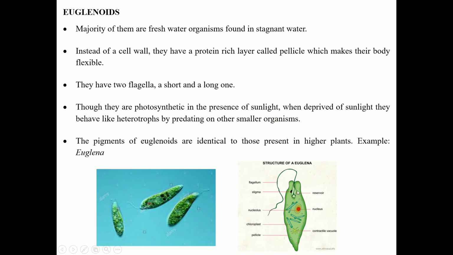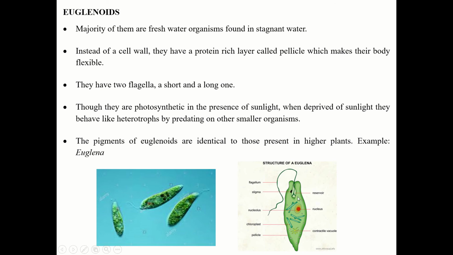So when sunlight is available, they do the process of photosynthesis, but in the absence of sunlight they behave like heterotrophs. The pigments of euglenoids are identical to those present in higher plants. Okay, so their pigments are the same, chlorophyll a and b, like higher plants. And the example of these euglenoids is Euglena.